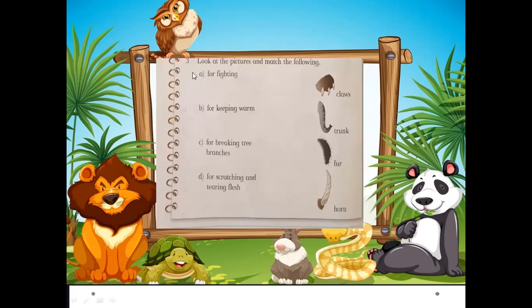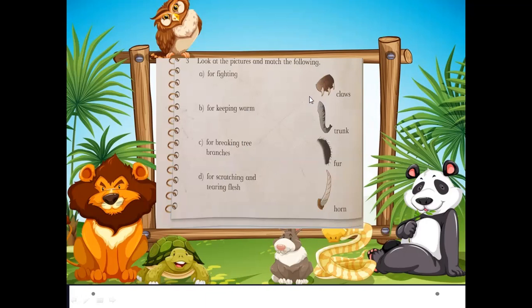Now the question number 3 of this exercise is: look at the picture and match the following. You will match the word with the correct picture. First of all, you will read: for fighting. Which picture will we match for fighting? For keeping warm, for breaking trees and branches, for scratching and tearing flesh.